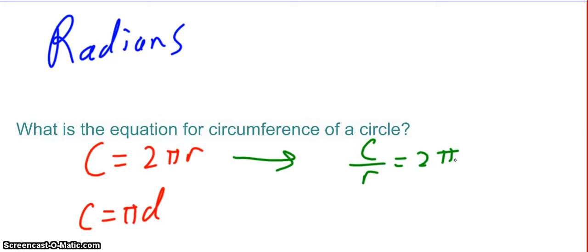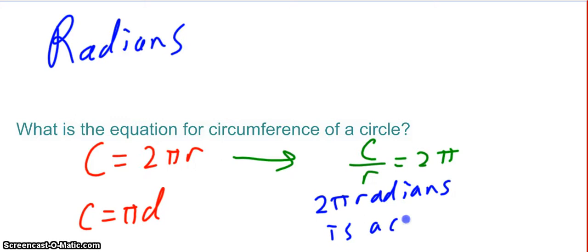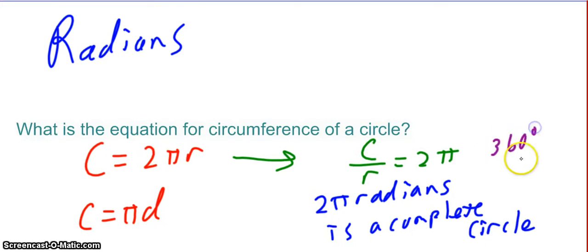But think about if I was to rearrange this equation right here, and I just divide by r, I get c over r equals 2 pi. Now why did I do that? Great question. I did that because this is going to help us understand that 2 pi radians is a complete circle, just like 360 degrees is a complete circle. But the 2 pi, so the 2 pi radians, is coming from this relationship right here.